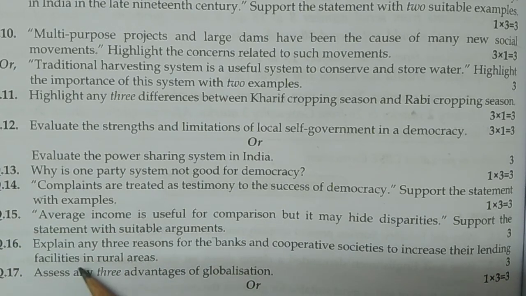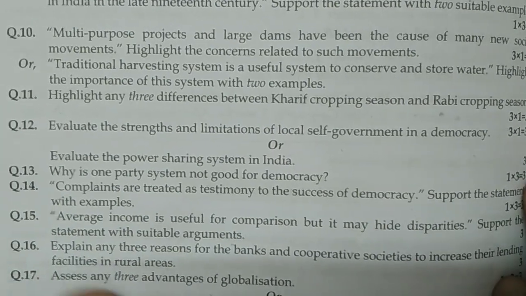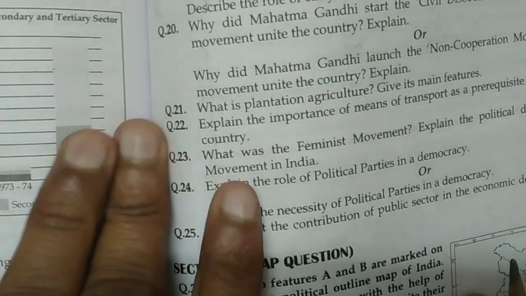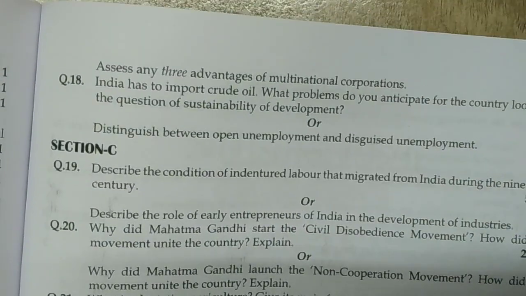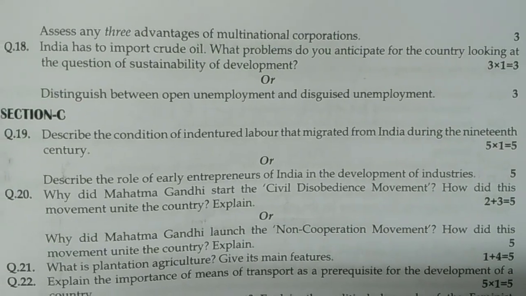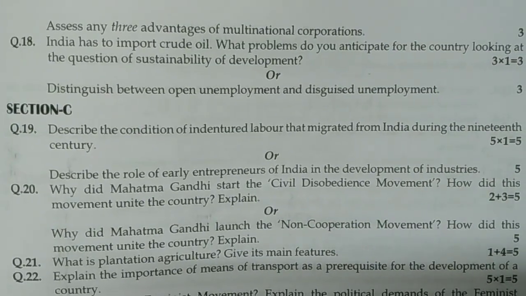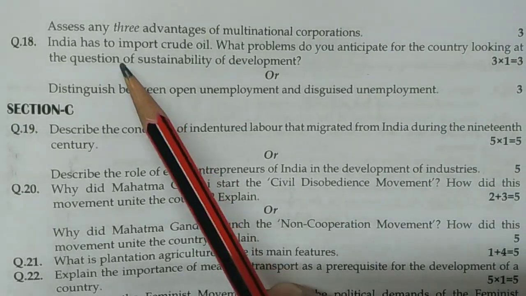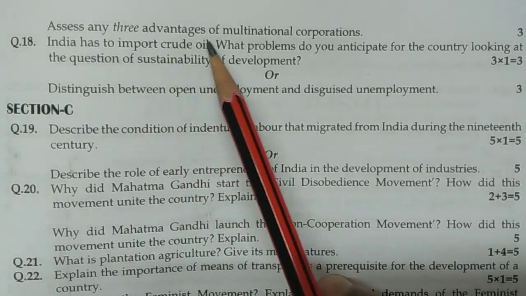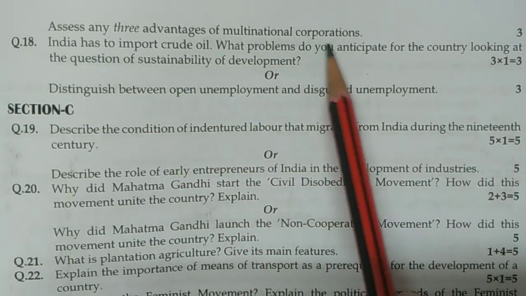Now next, explain any three reasons for the banks and the cooperative societies to increase their lending facilities in rural areas. Next question, assess any three advantages of globalization. Or, the given questions are on this page, so we can do from here. Assess any three advantages of the multinational corporations.